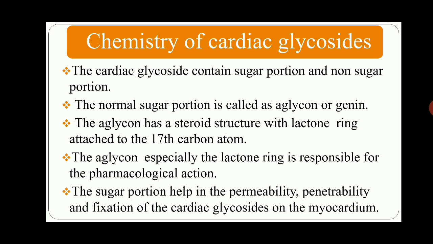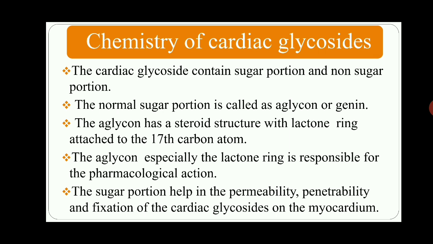Cardiac glycosides contain various chemical groups. One by one we discuss. These cardiac glycosides contain a sugar portion and a non-sugar portion. The non-sugar portion is called the aglycon or genin.